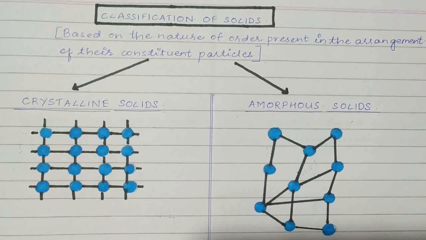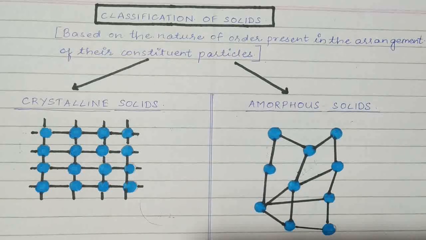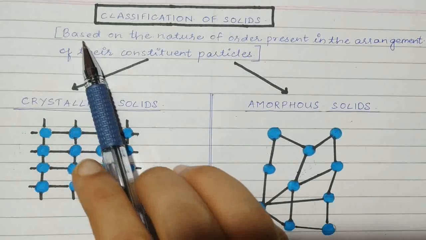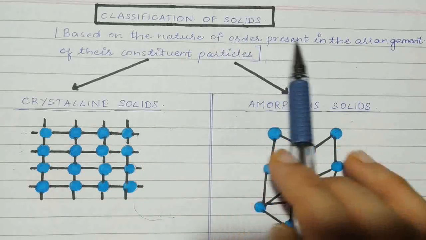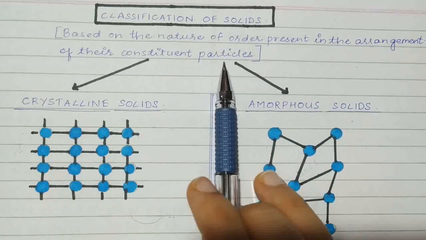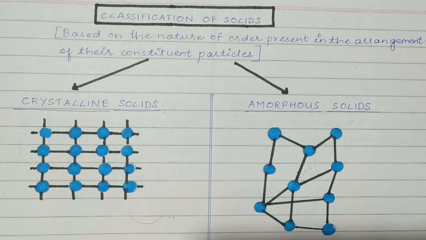Okay, the next part of this chapter, moving on, is classification of solids. Okay, broad classification of solids. Now, the solids are classified into two categories. On what basis are they classified? They are based on the nature of the order present in the arrangement of their constituent particles, which means depending on how the particles are kept in that solid, they will have a different nature.